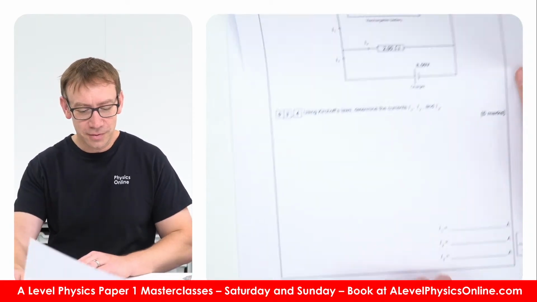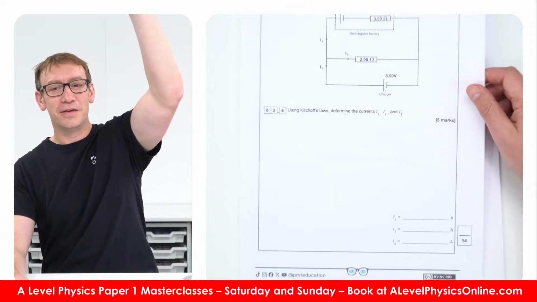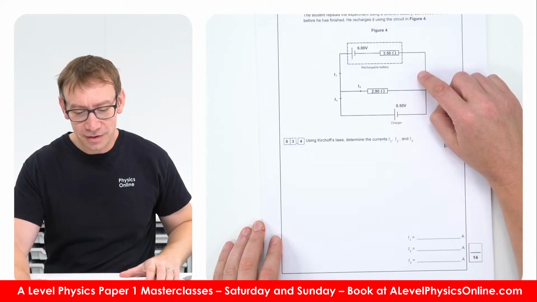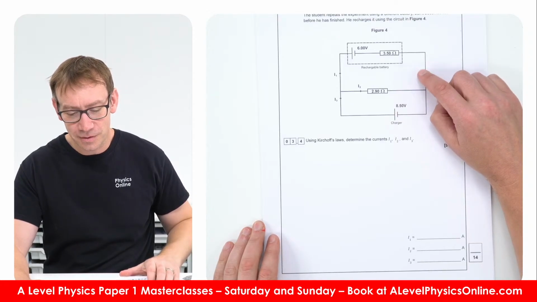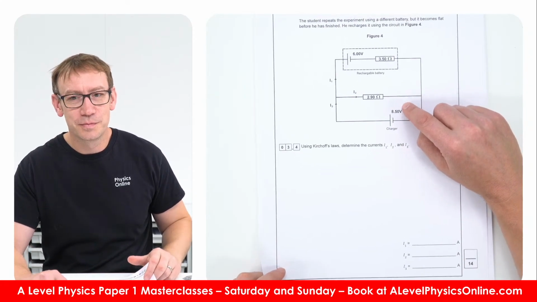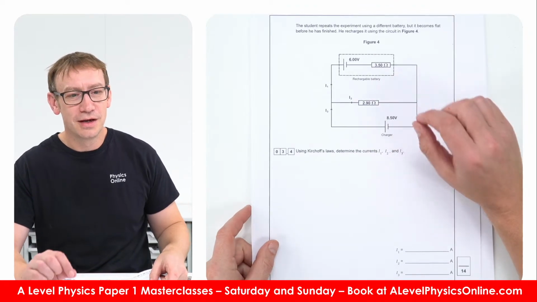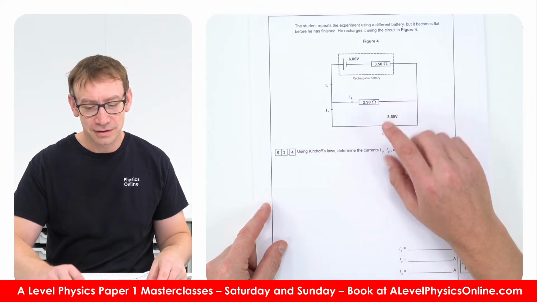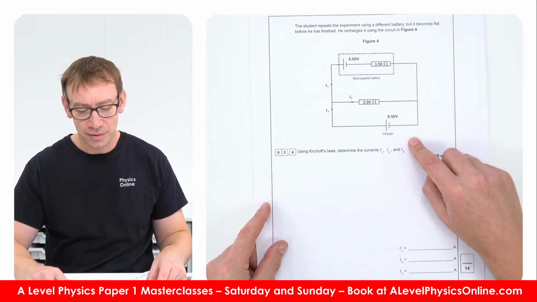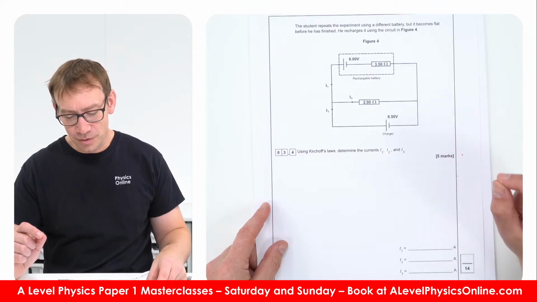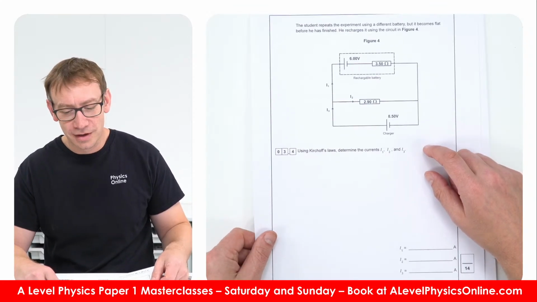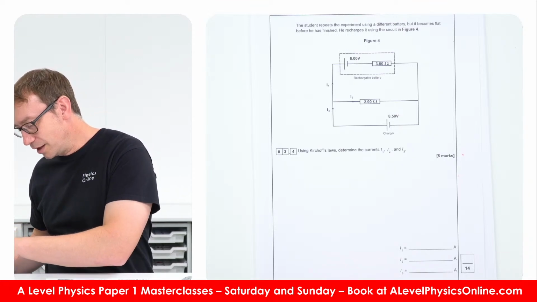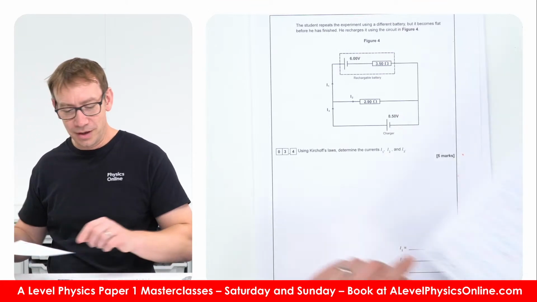Okay, this question here, I think for me it just messed with my head. So this is a difficult question, and as much as this says it's a predicted paper, I don't think that this question will come up again. I think this one is too difficult because we've got two different sources of EMF. So rather than confuse myself, I'm just going to ignore it and move on. And I don't think that this part of the mark scheme is correct.